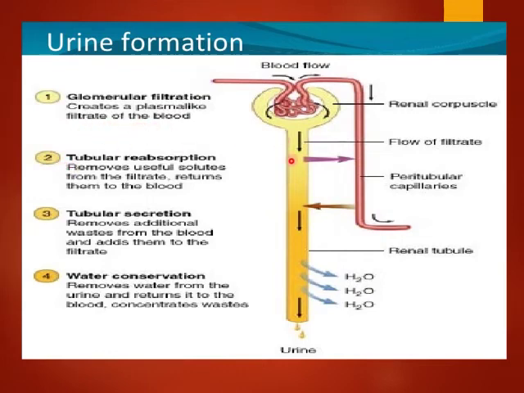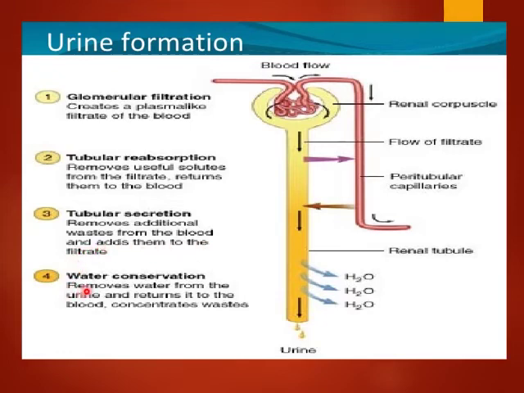Further, in this main tube there is reabsorption of the substances which should not be removed, which are useful for our body, and they are sent back to the body. So tubular reabsorption removes useful solutes from the filtrate and returns them to the blood. And there is tubular secretion, which removes additional waste from the blood and adds it to the filtrate.